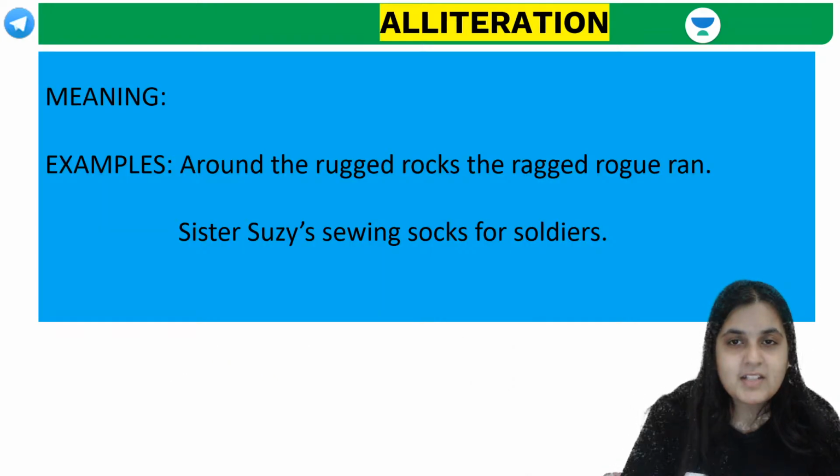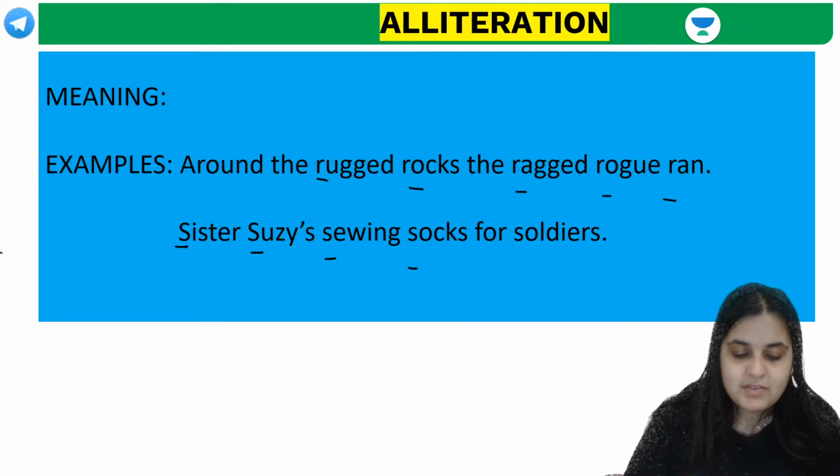Right. Come on, next one. Alliteration. Sister Susie sewing socks for soldiers. Rugged rocks that ragged rogue ran. Now, it can't get easier than this, guys. Can you tell me what is the meaning of alliteration? What does an alliteration do?